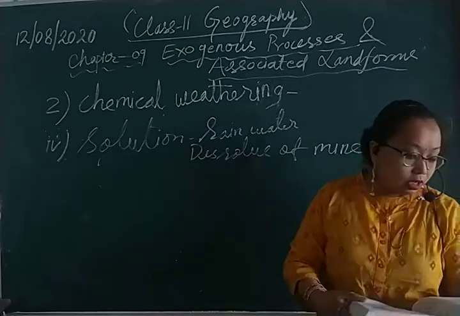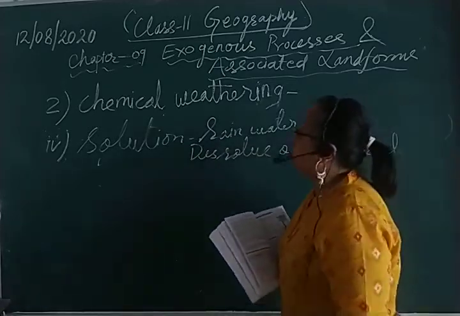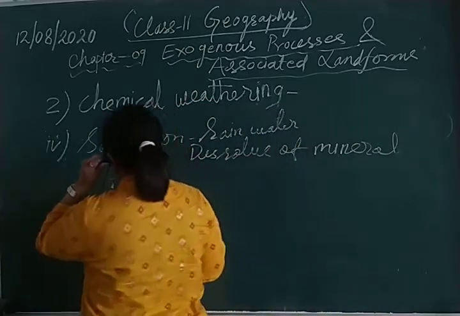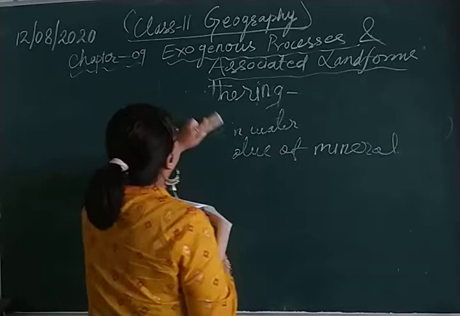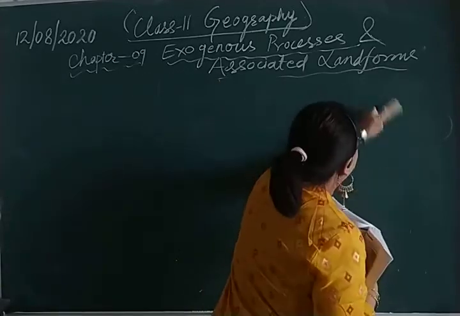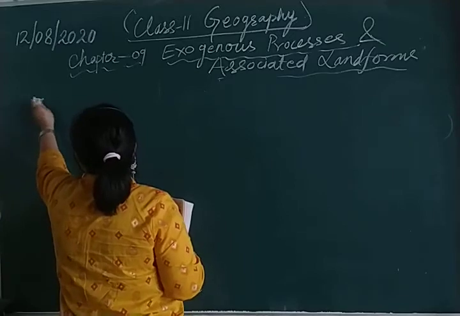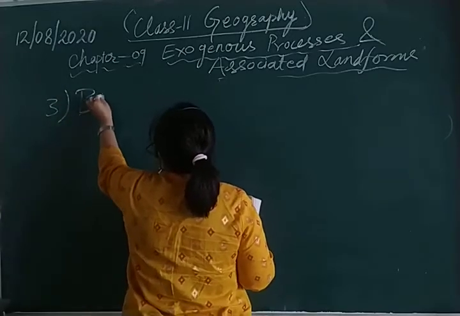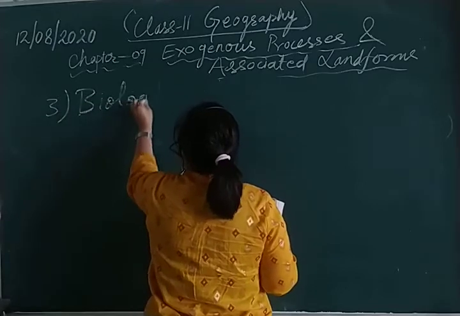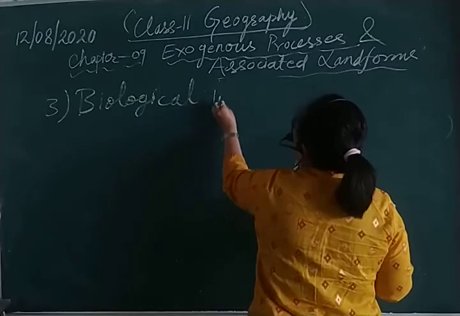The last type of weathering is biological weathering.